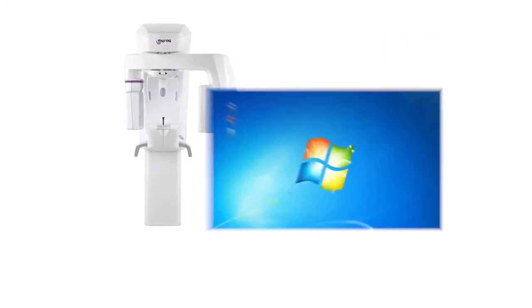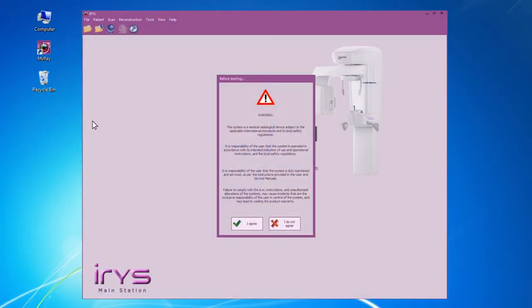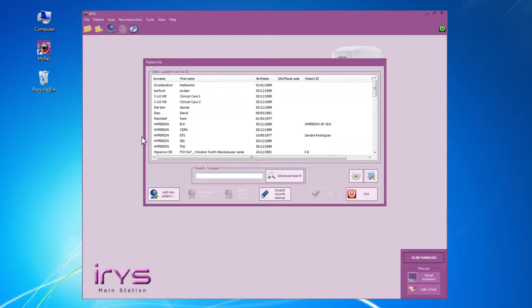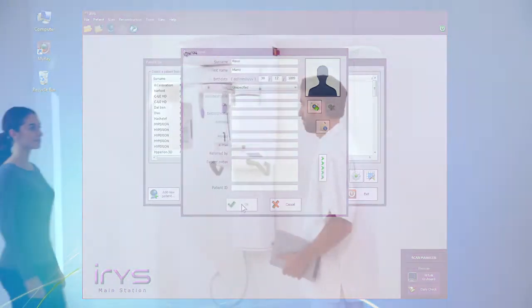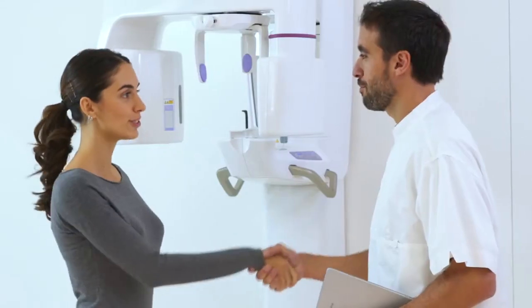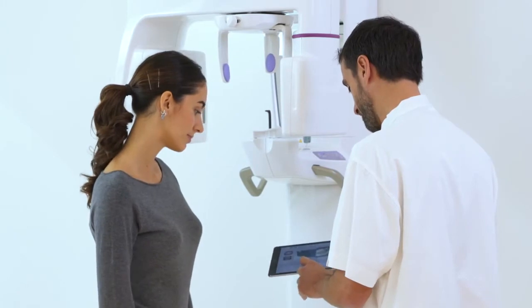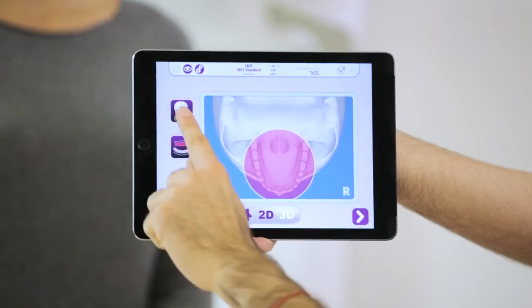First of all, launch Iris by clicking on the desktop icon. Before the examination, the dentist selects the patient's personal profile from the database. Accessing the 3D section, he will find a screen showing the CBCT program.